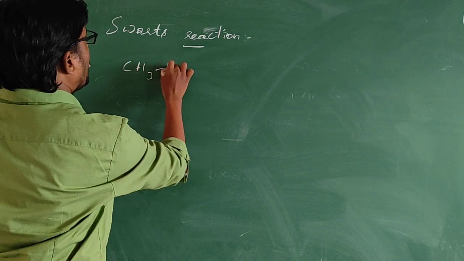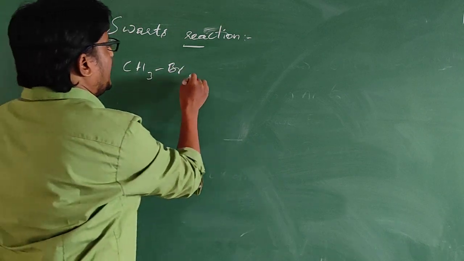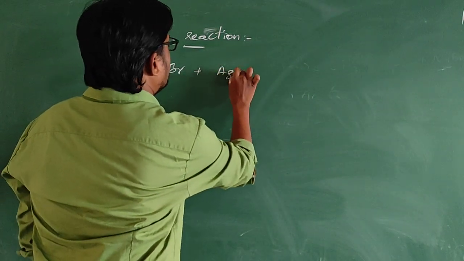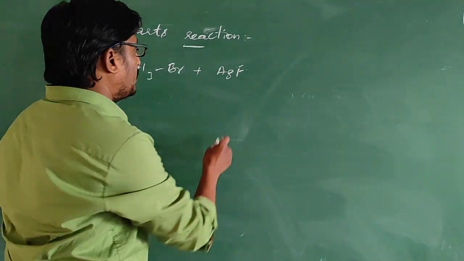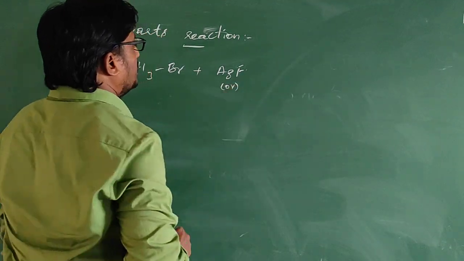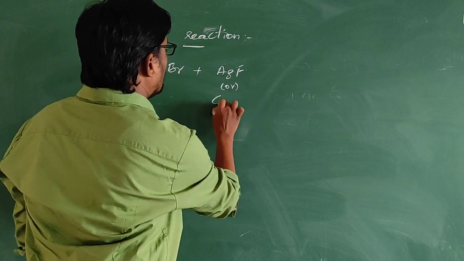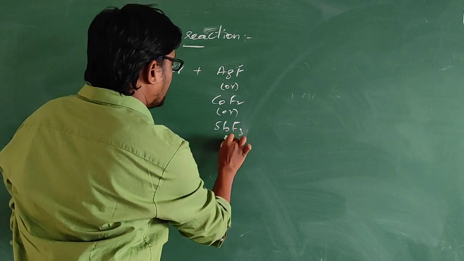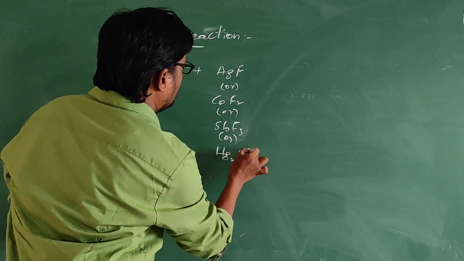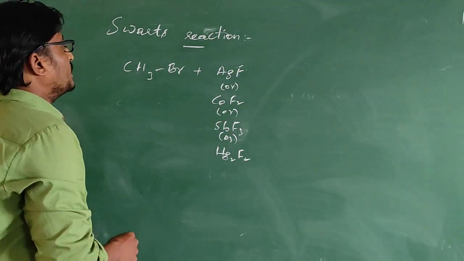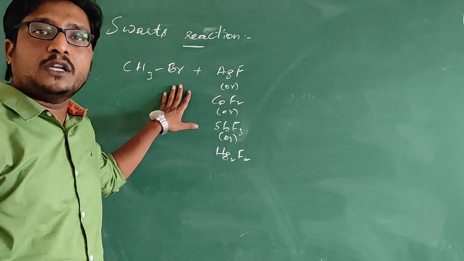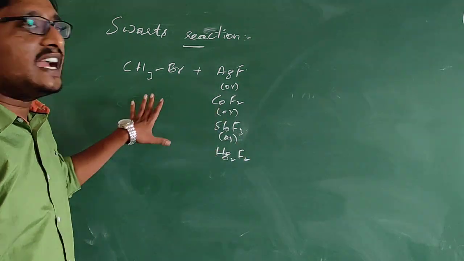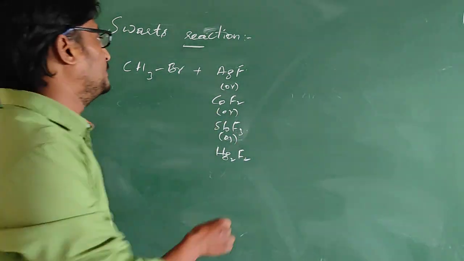CH3Br you can consider. We react this with metal fluorides, like for example silver fluoride, or we can also consider cobalt fluoride, CoF2, or antimony fluoride, or mercurous fluoride. Anyone can be considered. So we react the alkyl bromide or alkyl chloride with inorganic fluorides.